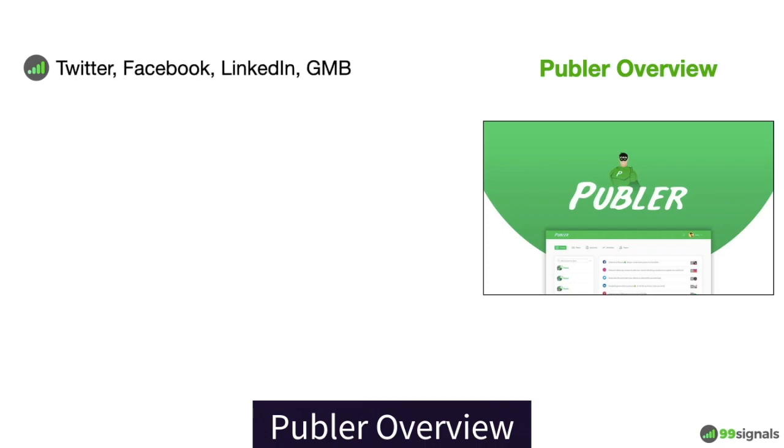At the time of doing this review, Publer only supports Twitter, Facebook, LinkedIn, and Google My Business. So you can connect your Twitter account, Facebook account, LinkedIn account, and Google My Business account to Publer and start posting and scheduling content. Google My Business support is really unique. Not a lot of social media scheduling tools that I'm aware of provide support for Google My Business. So that's an interesting option that I would really like to see on Publer.